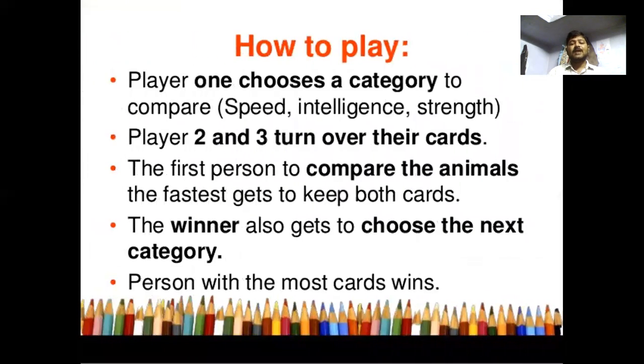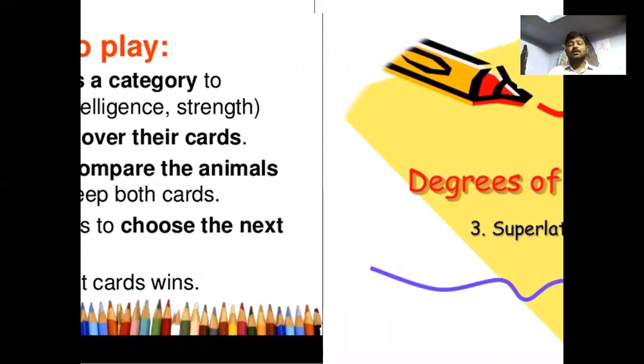It's an activity where player 1 chooses a category of comparison, such as speed, intelligence, strength, like that. Player 2 and player 3 choose their own cards, and the players compare the animals. The fastest gets to keep both cards, and the winner also gets to choose the next category. The person with the most cards wins. You can try to win the games.